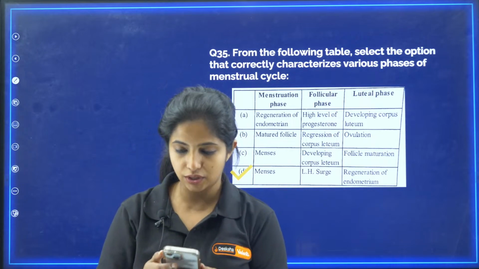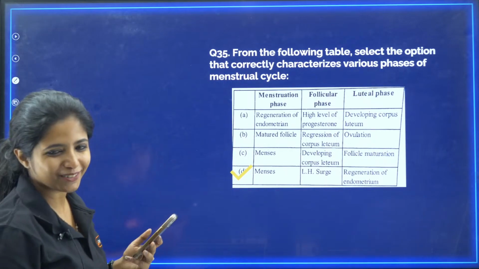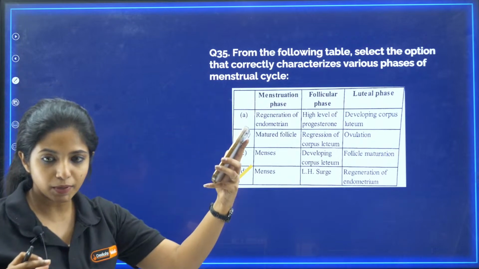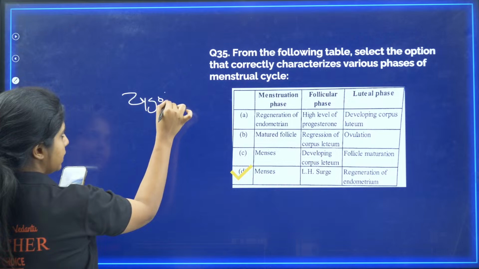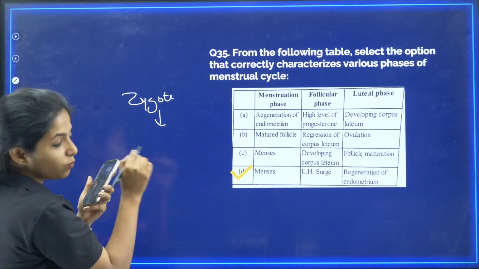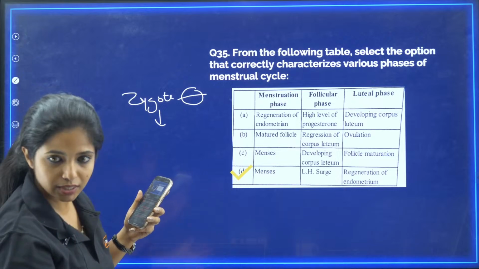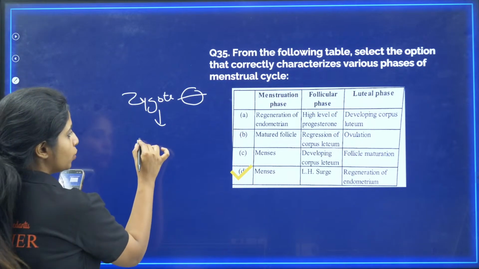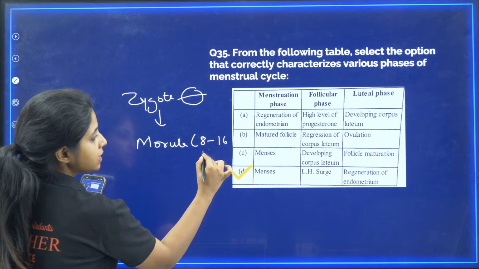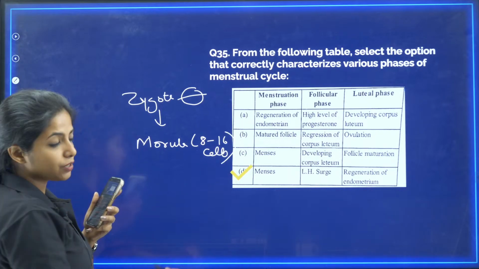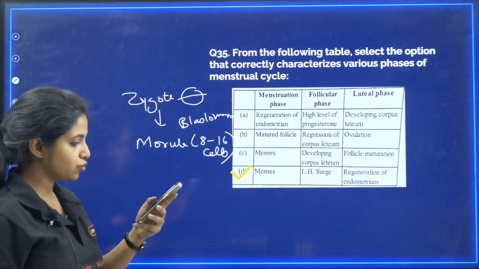Morula and blastocyst. Someone had a doubt. Mainly, since it is of this chapter, I'll explain. Listen to me carefully. Male sperm and female egg fuse together, you get the zygote. Agreed? The zygote is single celled. Once the single cell divides into two, it becomes an embryo. Now the embryo has different stages. One is morula, where it has 8 to 16 cells, and each of the cells is known as a blastomere.